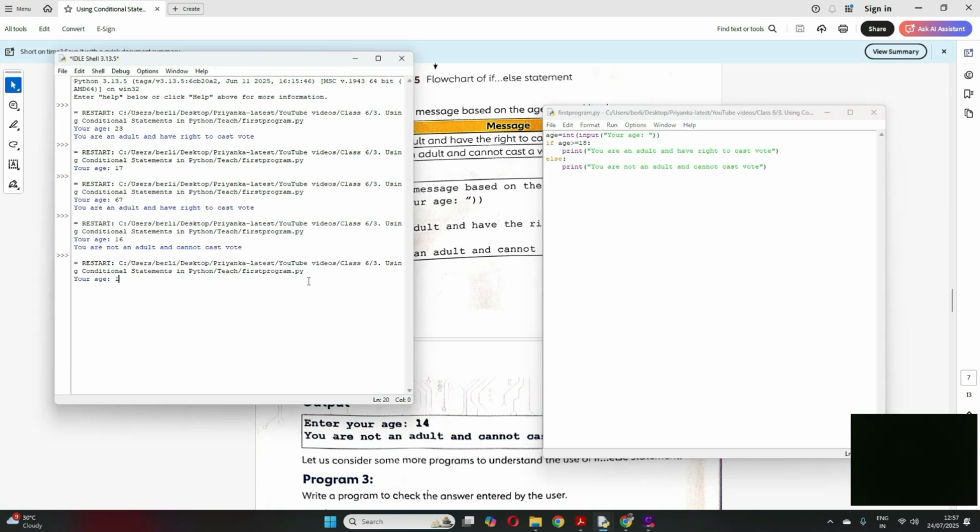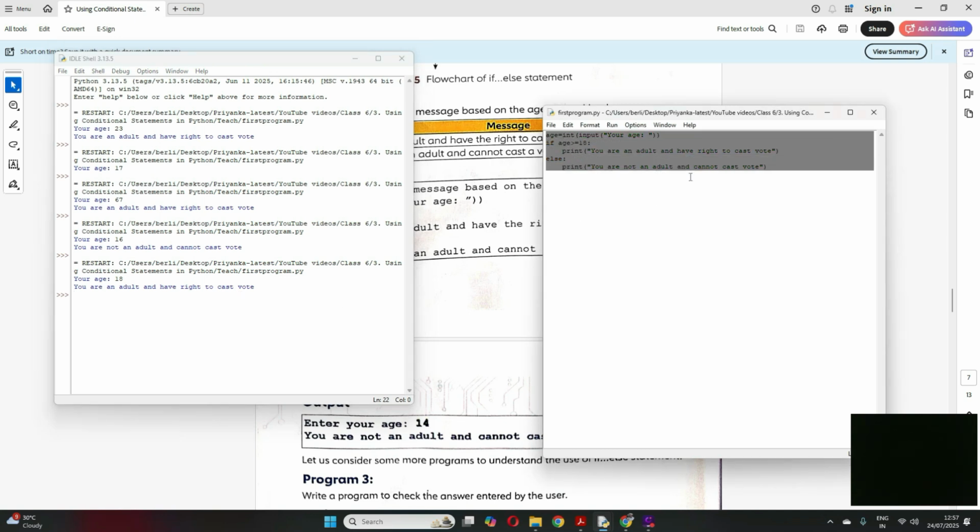If I give 18, which condition will it satisfy, this one or the else one? This one, correct? Because it is greater than equal to 18, so it will satisfy this one only. Now see, if I give enter, you are an adult, you are right. So students, is it clear? It's very simple, the conditional statement if else. If the condition satisfies, do something, else do something else.